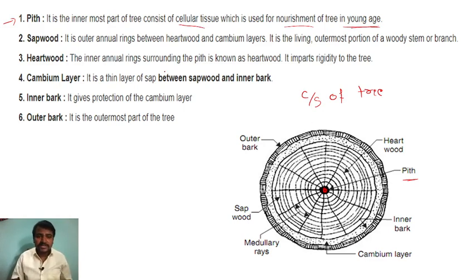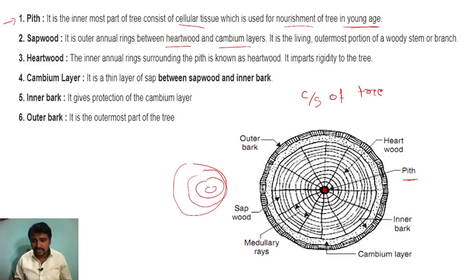Second one, sapwood. You can see there is a sapwood here. There are layers like this, different layers. But sapwood is the outer annual rings between the heartwood and the cambium layer. You can see the heartwood just nearby the pith. So nearby the pith area we call it the heartwood. Yeah, this portion you can see is heartwood.